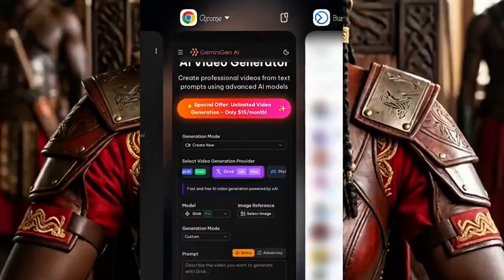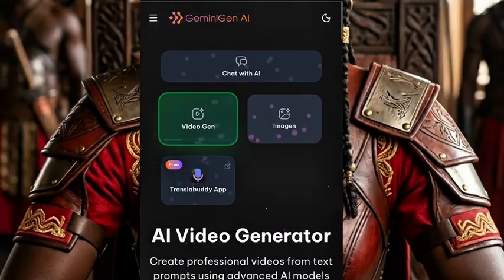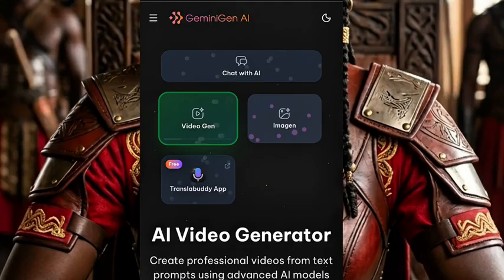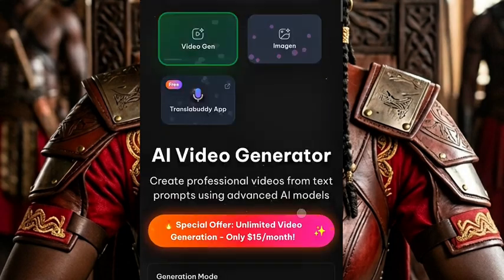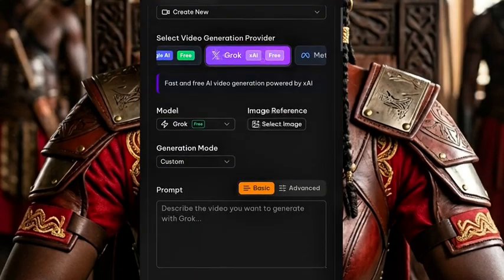Now, let's go back to our video. You can use any of your browsers. So you go to your browser. I've talked about this AI tool before. As you can see the name here, it is called Gemini Gen AI. It is not like the first Google Gemini we use, but this one is Gemini Gen AI. You can go to your browser and check it out.